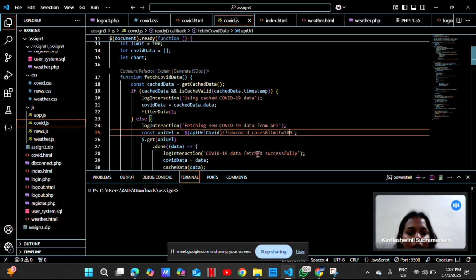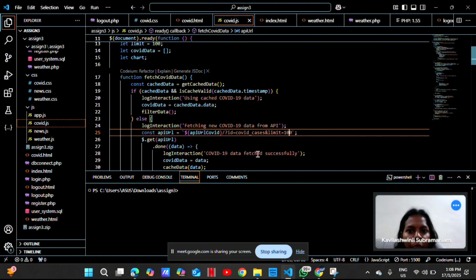To process the data, once we have the data, we filter it based on the number of days the user selects, and the filtered data is formatted to show dates and the number of new cases. To display the data, it will be turned into a line chart using a library called canvas.js, and the chart updates dynamically when users change the number of days.